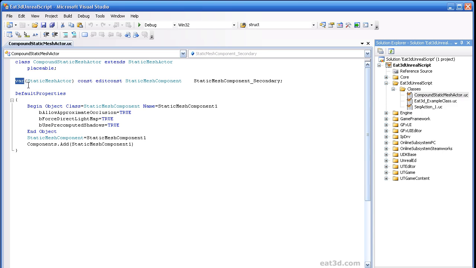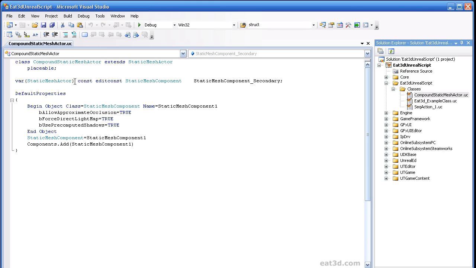You see the variable also has parentheses here with a name, which is static mesh actor, which is already going to be an object category. We'll open up the editor here and show you why I did that. Had I left this blank, it would have created a new category with the default name of the class, which would have been okay, but then we would have had the two static mesh components in two separate areas of the properties, which is not very intuitive or useful.